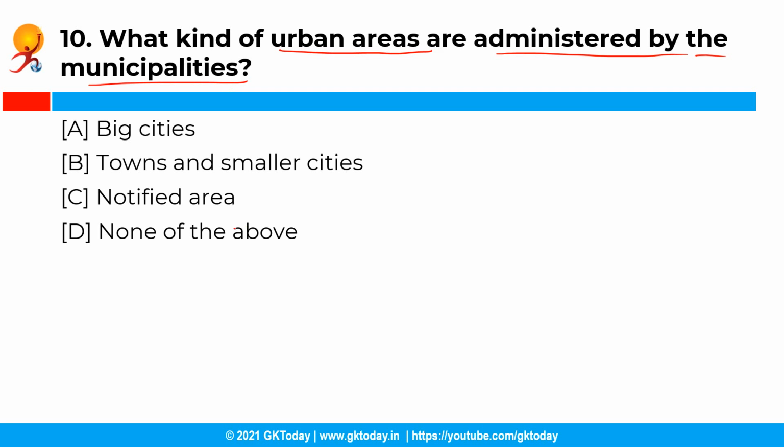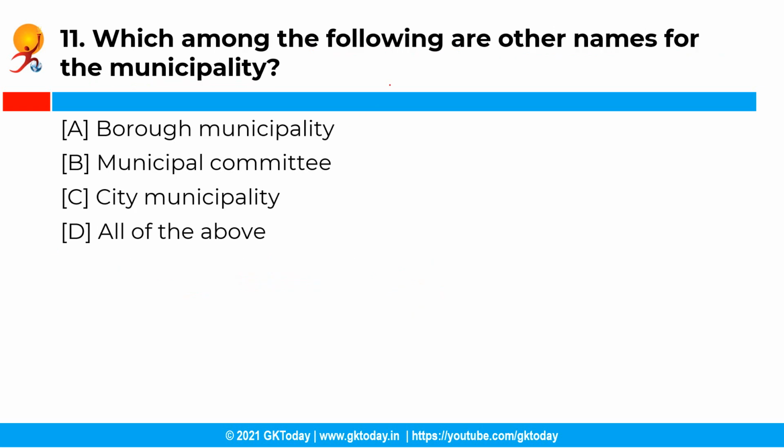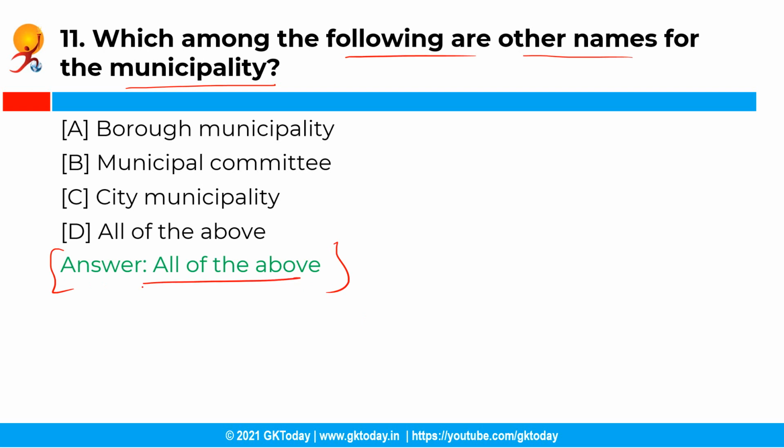Now, the next question is, what kind of urban areas are administered by the municipalities? So you have the following options and the correct answer is option B, that is towns and smaller cities. So the big cities like Delhi, Mumbai and Chennai are administered by the municipal corporation, and municipalities on the other hand administer towns and smaller cities. Now the next question is, which among the following are the other names for the municipality? So you have the following options and the correct answer is option D, that is all of the above. So municipality is also known by other names like municipal council, municipal board, municipal committee, borough municipality, etc.